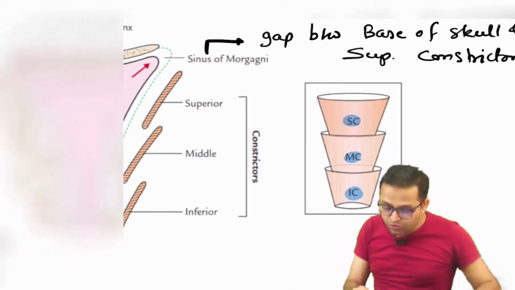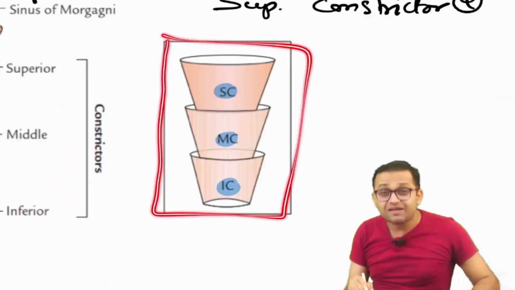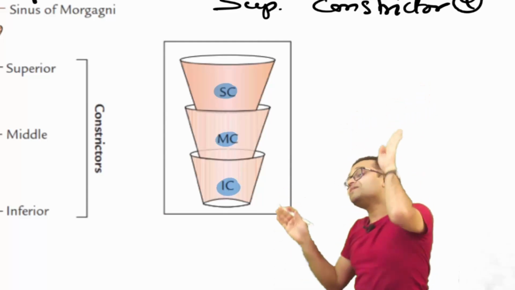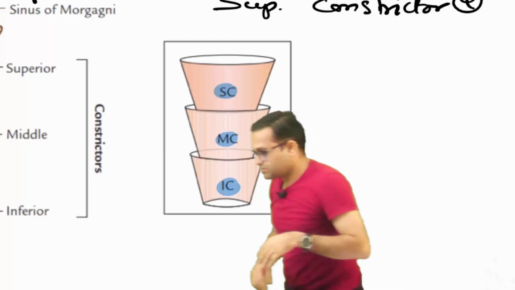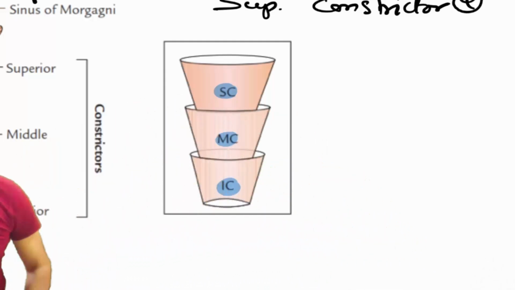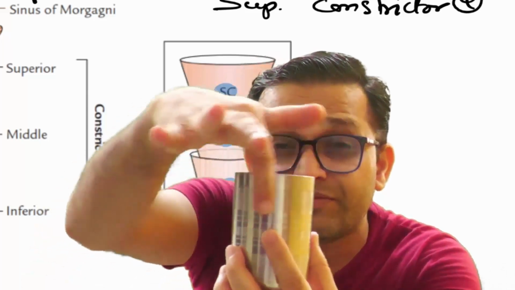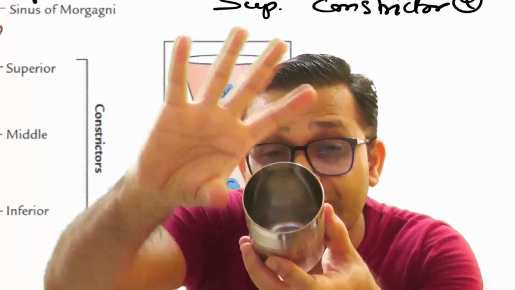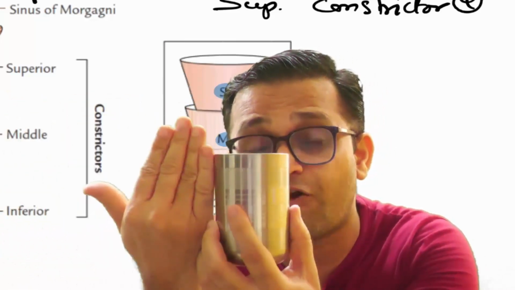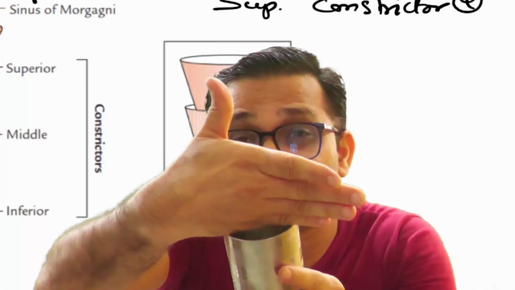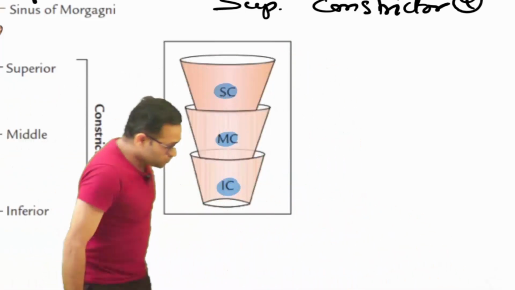Okay, now look here. We are cutting this constrictor muscle in this plane. Yes, like this. Suppose this is one constrictor; it is rounded, so when it contracts, it will close. Now we are cutting it in this way from here. So how will it appear? It will appear longitudinal in section. Try to understand better.